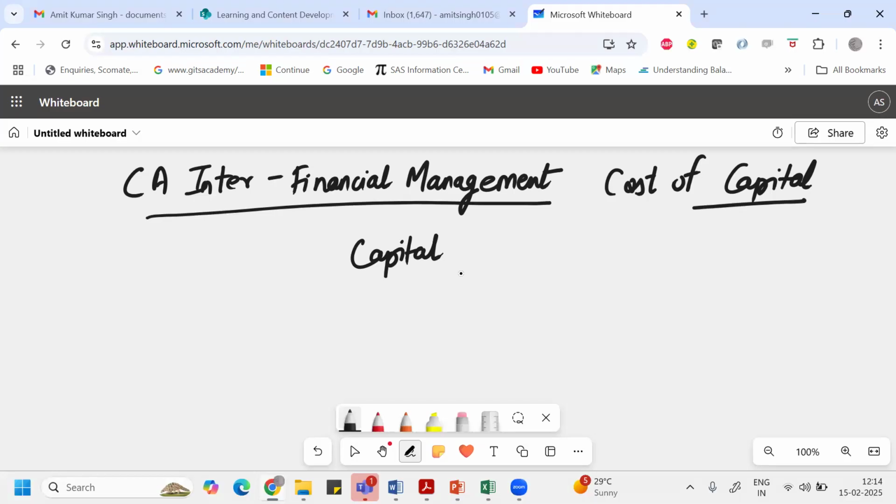So this capital we can raise in two ways. Either we can raise this capital by equity or we can raise this capital by debt. Whenever we talk about debt, debt is all about borrowing.